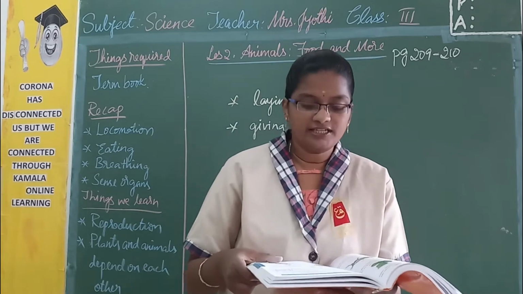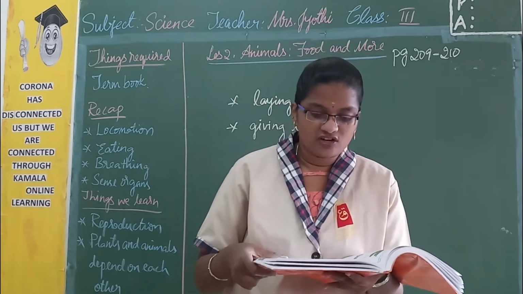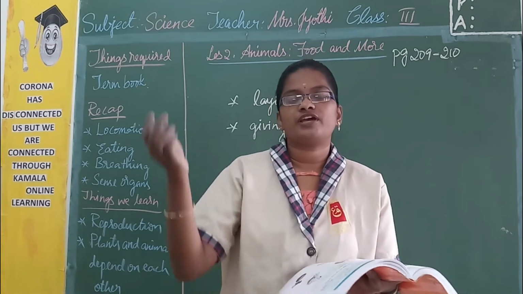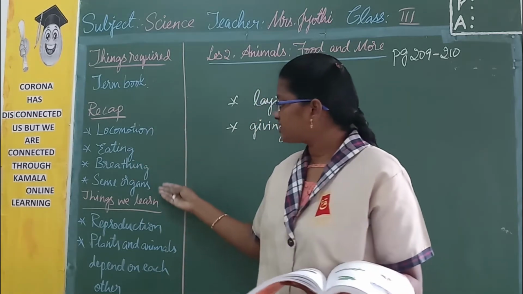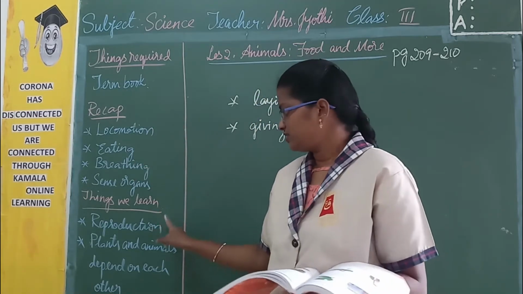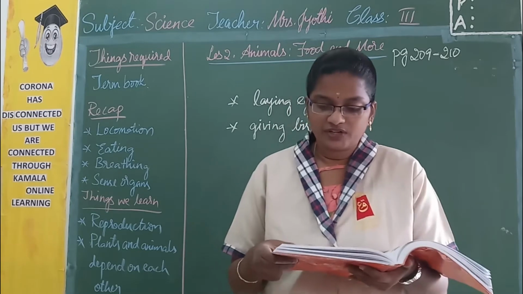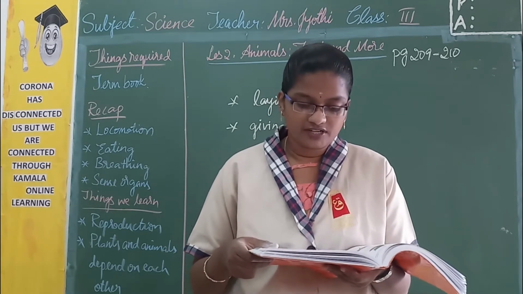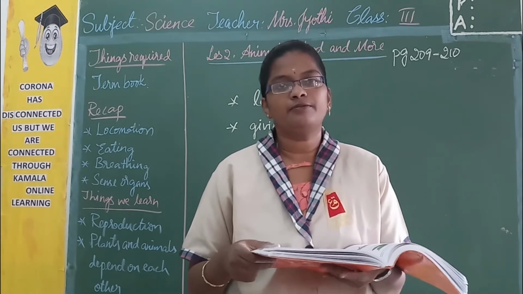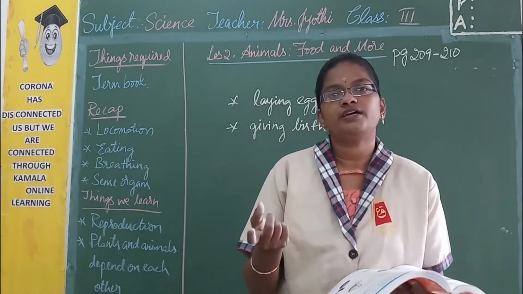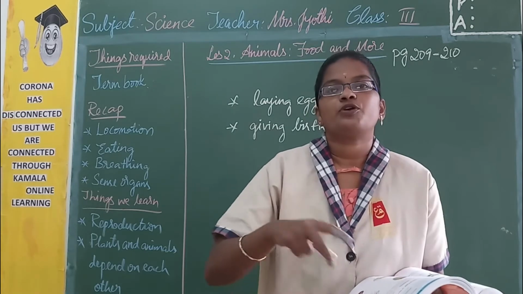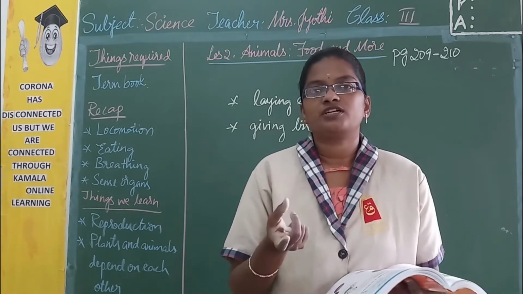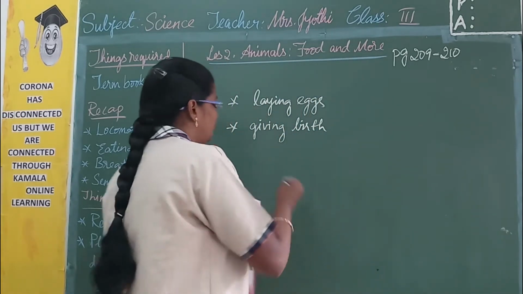Now look at the lesson. One characteristic of animals is reproduction. We have learned about the different characteristics which I have written here, and among these one is reproduction. It is defined as a process that produces babies or young ones or new plants from their parents. Reproduction is nothing but, as you have learned previously, producing their own kind.